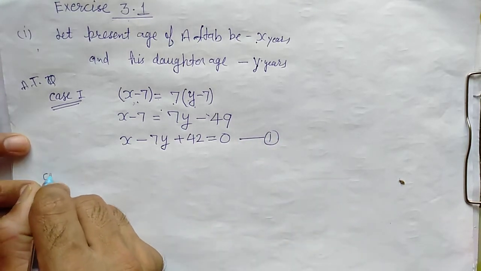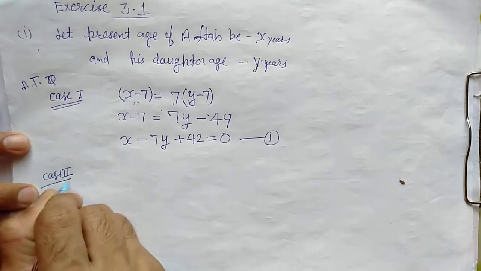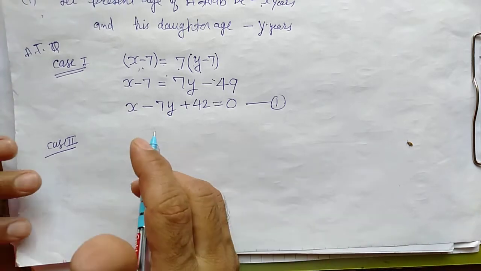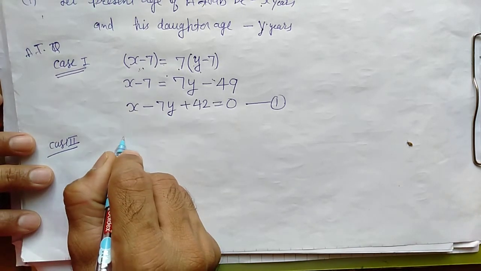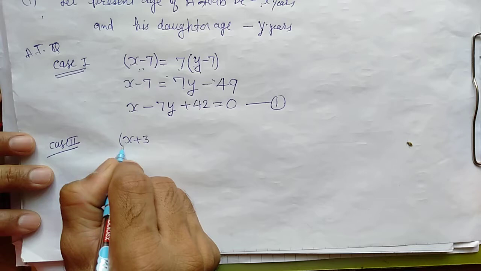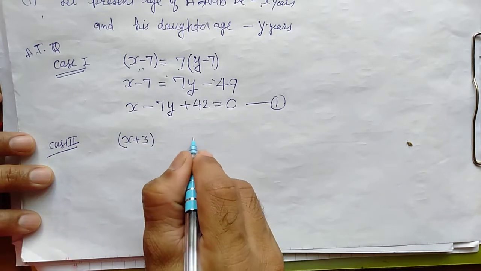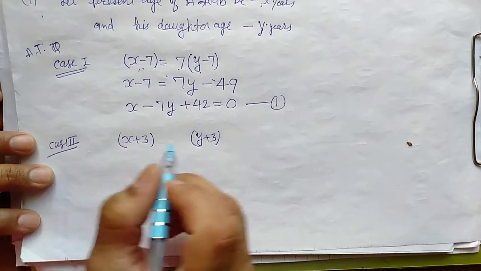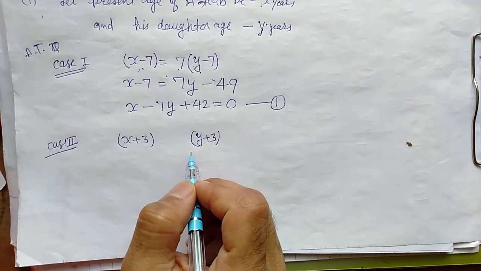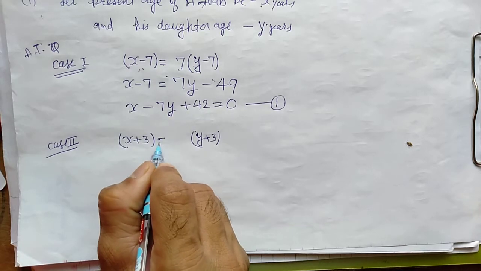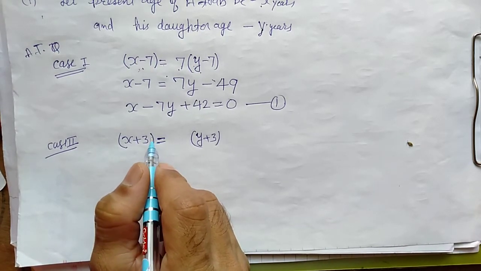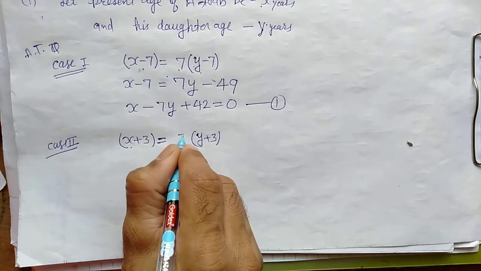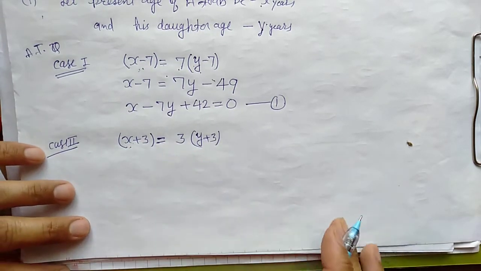Similarly in the second case, case 2. In case 2 what is given? It is given after 3 years, means Aftab will be X plus 3 years old and the daughter will be Y plus 3 years old, right? If she is now Y years old. According to the question, he will be 3 times her age, means we have to multiply by 3 so that we can make them equal.